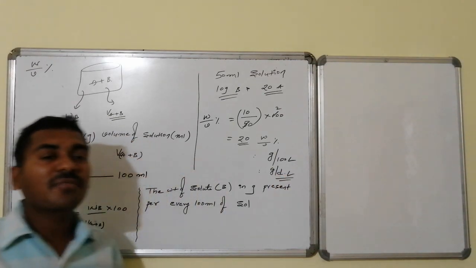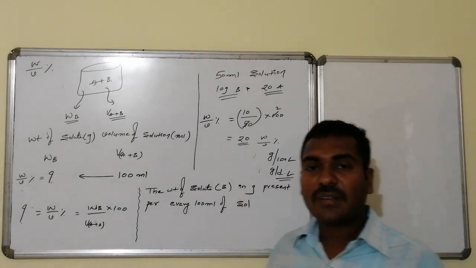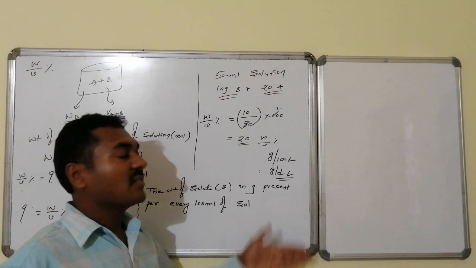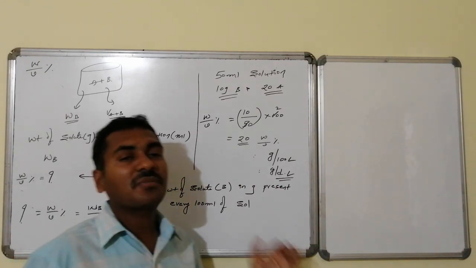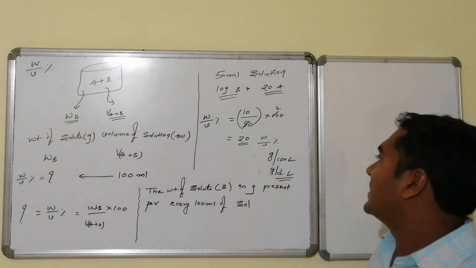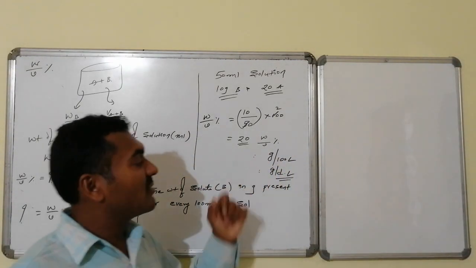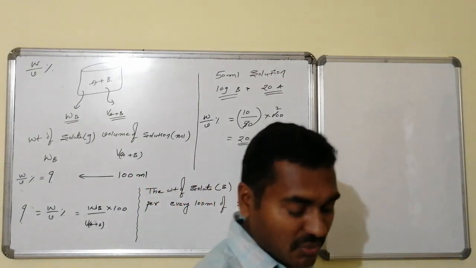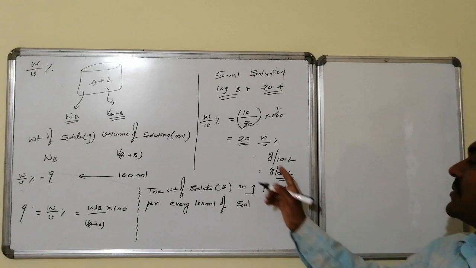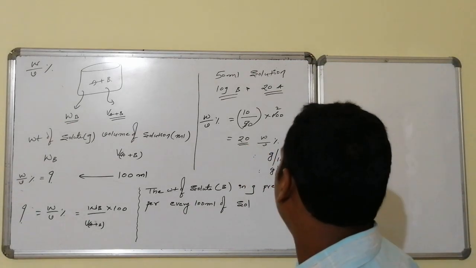What is the unit that we will use? Grams per deciliter. Deci stands for what? 1/10. 1/10 implies what? 1000 ml by 10, the 1/10 portion of 1000 ml will become equal to 100 ml. The 100 ml is known as deciliter. So therefore, here in this case, the weight by volume percentage will become equal to 20. 20 stands for what? 20 grams is present for 100 ml of solution.